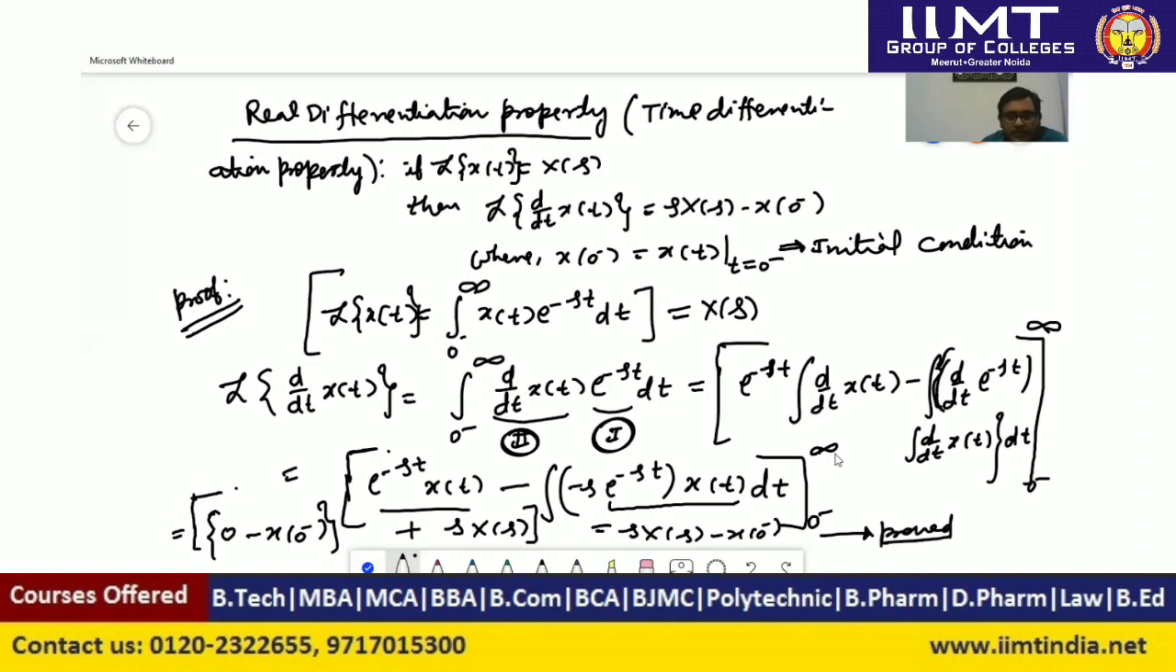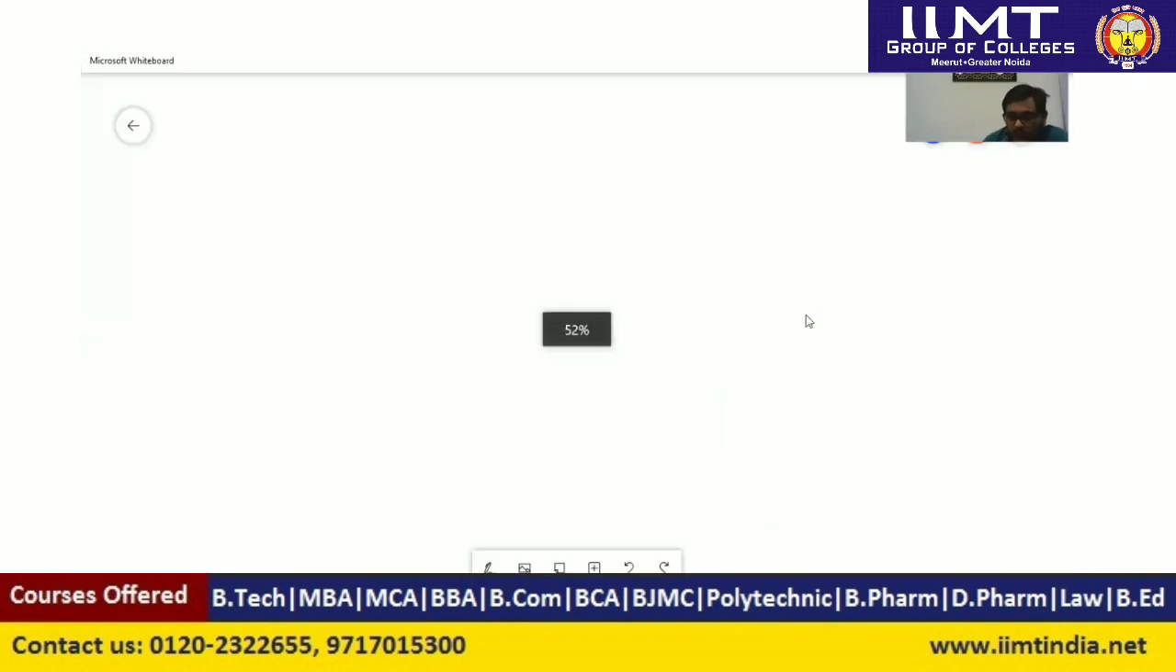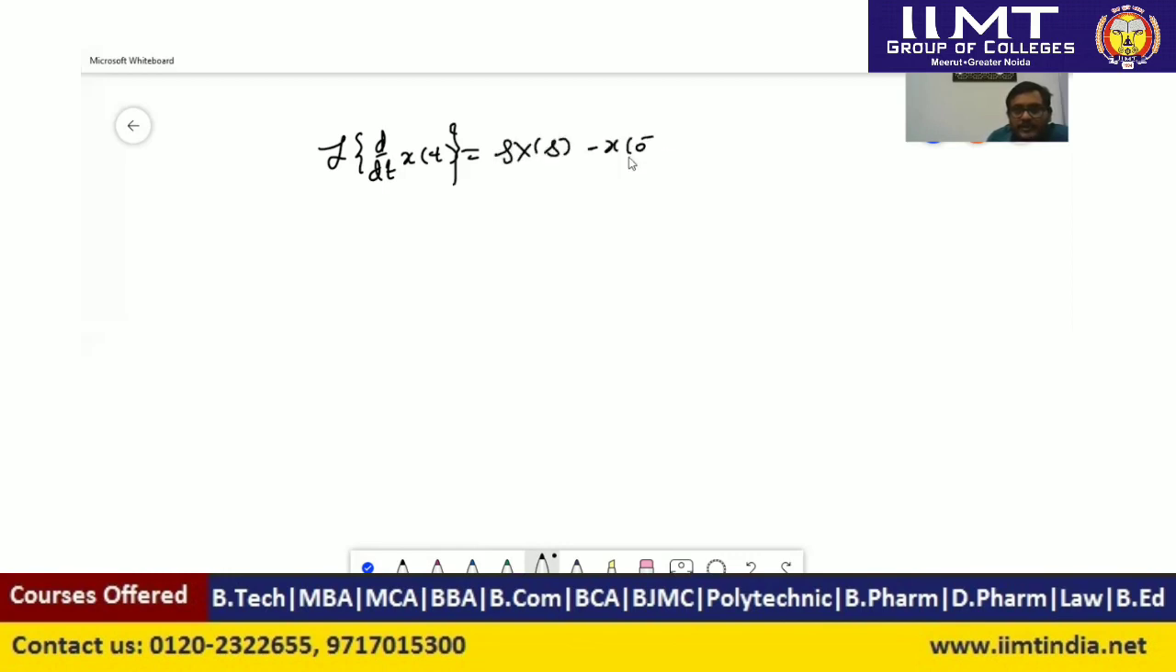Further, we can solve some numerical based on this. So we can use this particular property. So using this here, we have learned this property, and again I will write the statement, that is the Laplace transform of d by dt of x(t), and that is equal to s times capital X(s) minus small x of 0 minus. And we can write some numerical here on this property.